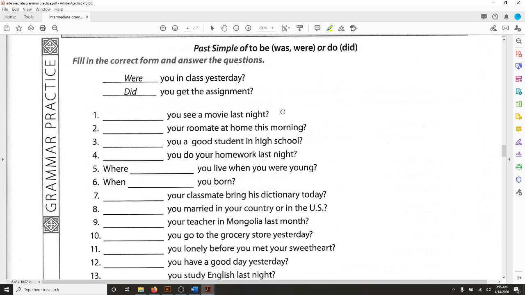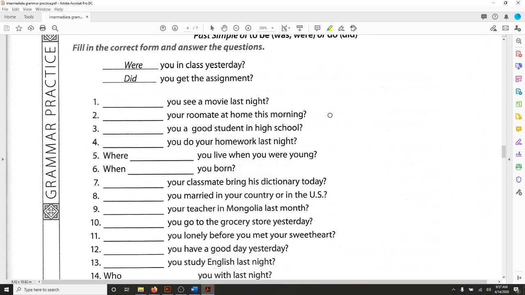And then don't forget also here to answer the question so that you have this extra space here, the empty space on the right side. So after you make your question, then you can go ahead and try to answer it. So let's look at a couple of these together.